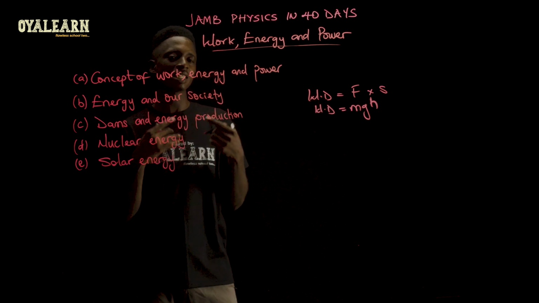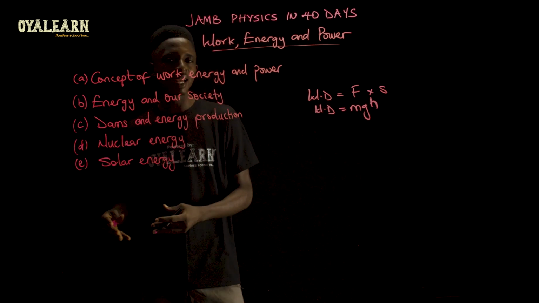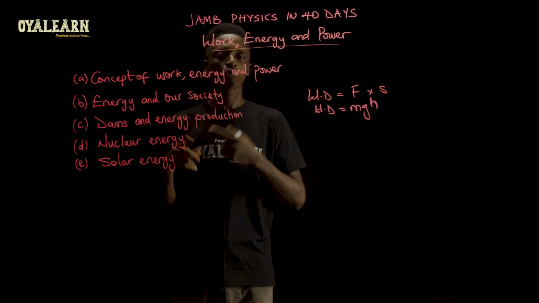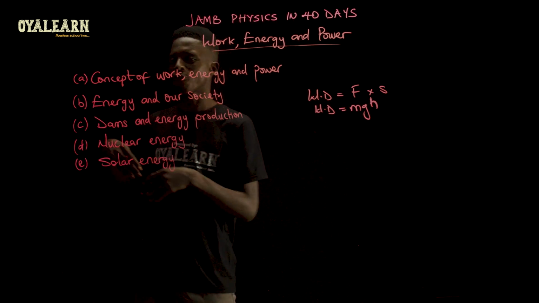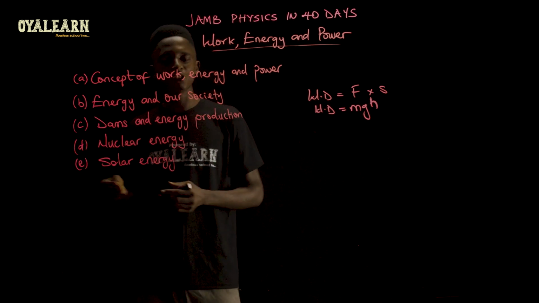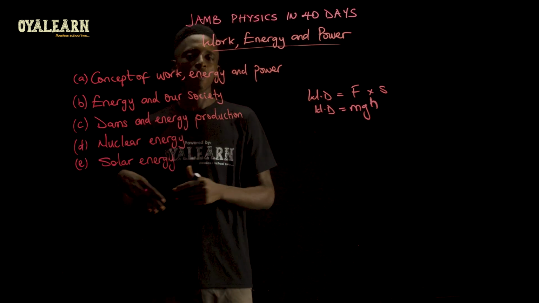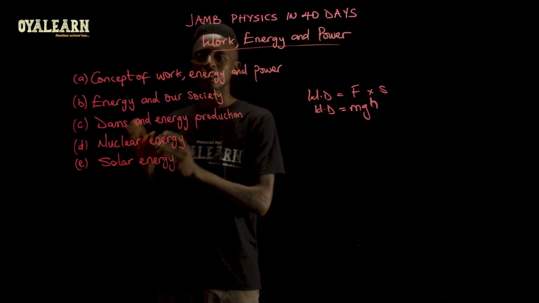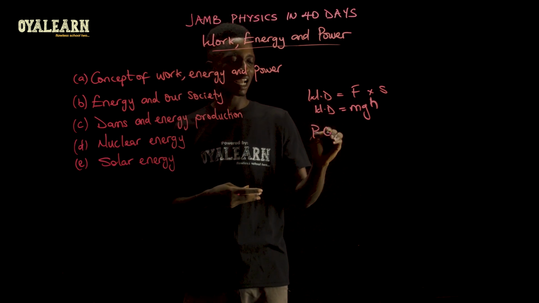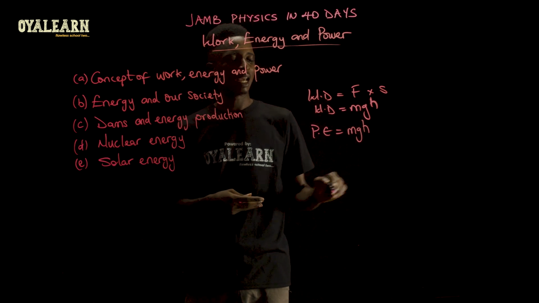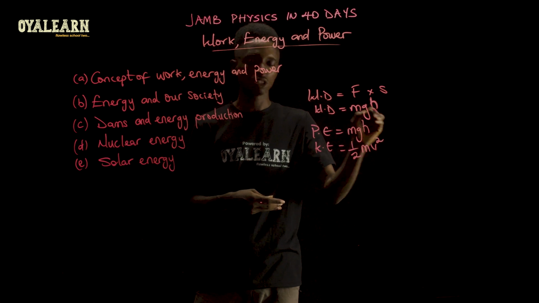Energy is the ability to do work, and we have two types, that is the potential energy and kinetic energy. Now, students often confuse types of energy and forms of energy. When we are saying forms of energy, we are looking at things like solar energy, heat energy, light energy, and so on. But as far as types go, it can either be potential or kinetic. The popular formula you know is that potential energy is often given as mgh, and kinetic energy is given as half mv squared.